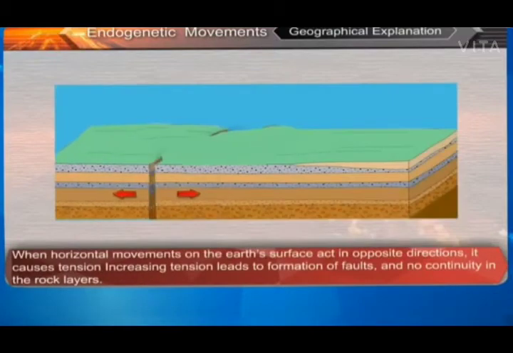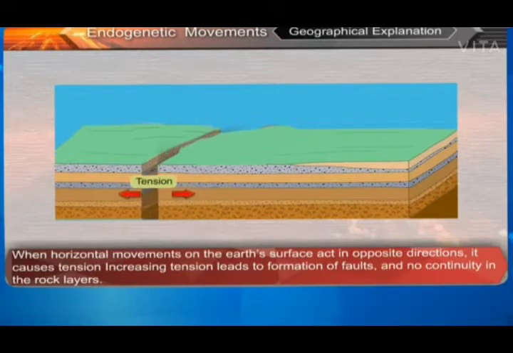Geographical explanation. When horizontal movements on the Earth's surface act in opposite directions, it causes increasing tension. Tension leads to formation of faults and no continuity in the rock layers.